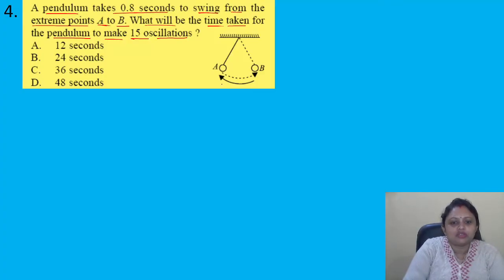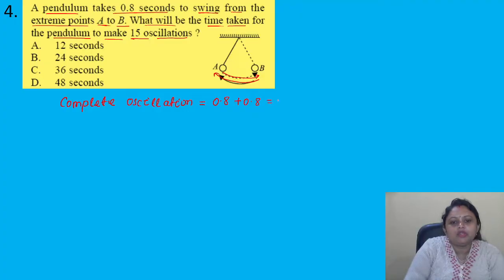One oscillation means it will move from A to B, then from B to A. The pendulum takes 0.8 second to swing from A to B. For a complete oscillation, what time will it take? From A to B it will be 0.8 second, and from B to A another 0.8 second.